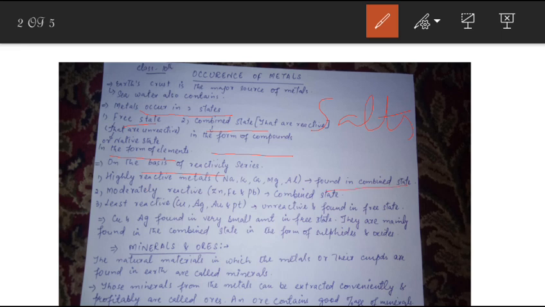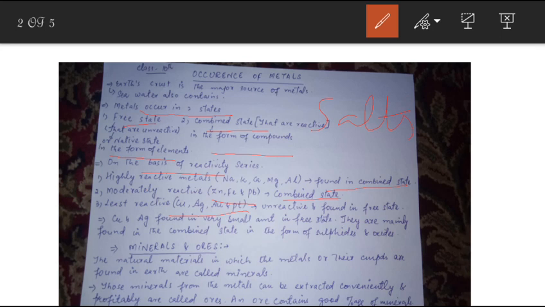They are found in combined state in the form of compounds. Second is moderately reactive metals: zinc, iron, and lead. They are also found in combined state. And third is least reactive: copper, silver, gold, and platinum. They are unreactive and are found in free state.